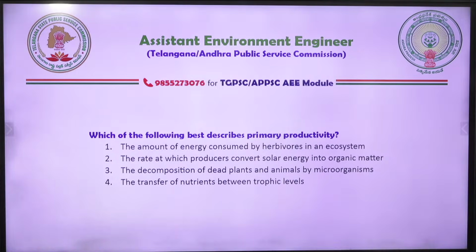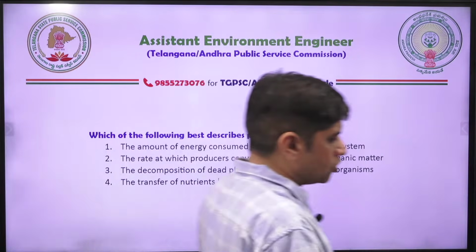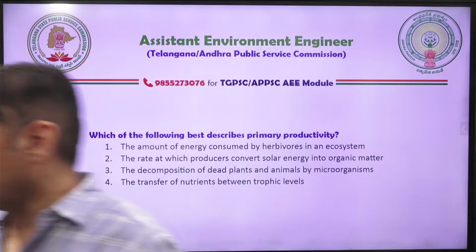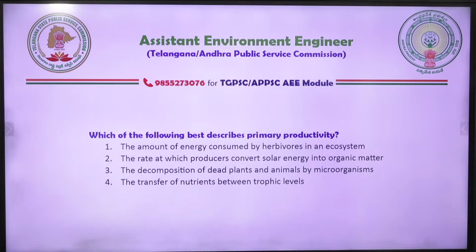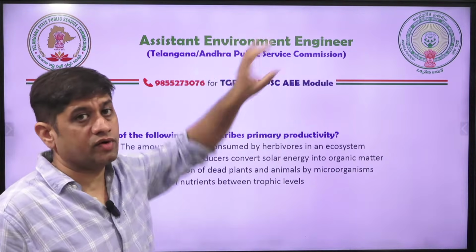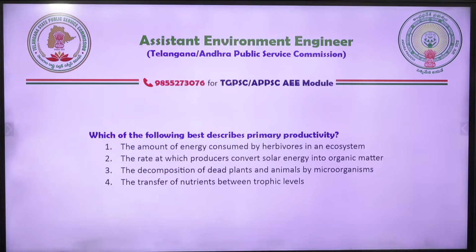See, your exam still has not been declared for Telangana and Andhra Pradesh. So, a very good opportunity if you revise this all well in time and do whatever is being provided to you. You stand a very good chance for getting into prestigious jobs of assistant environment engineer in your home state.